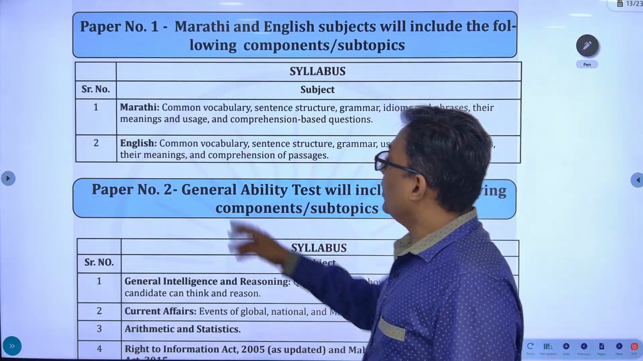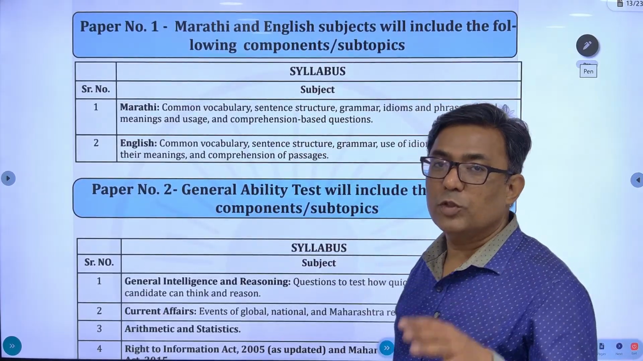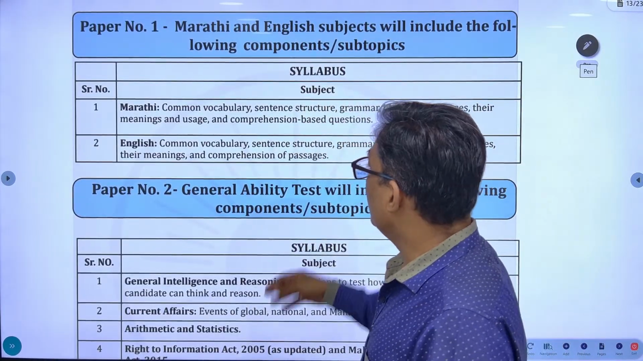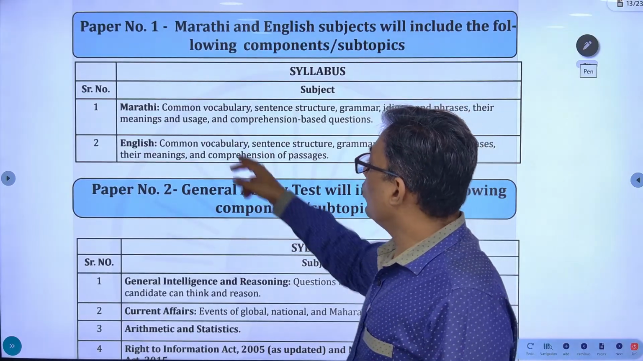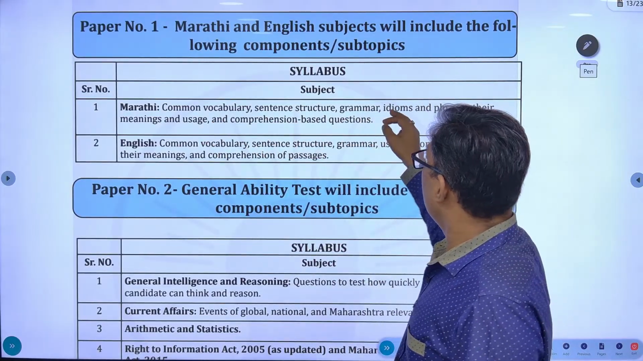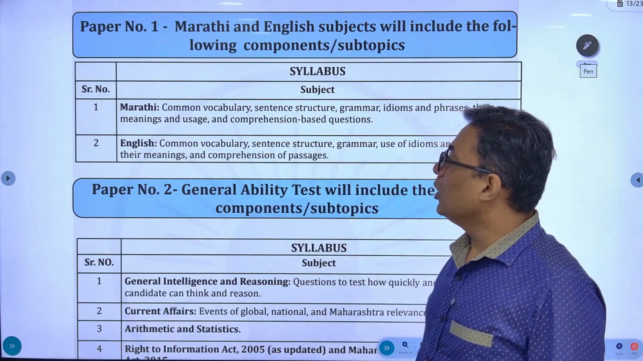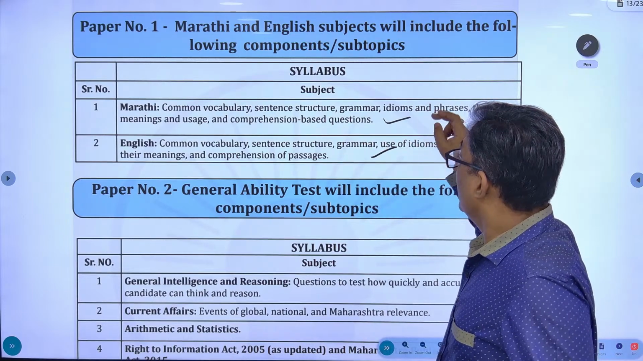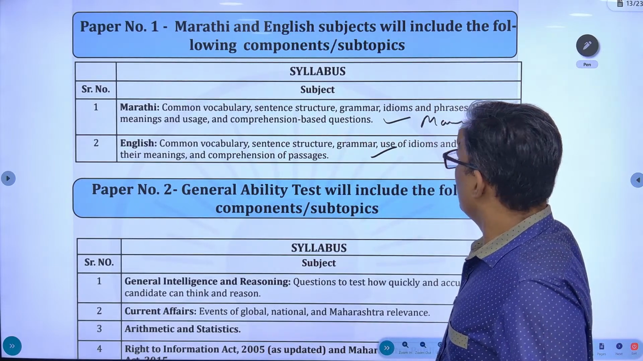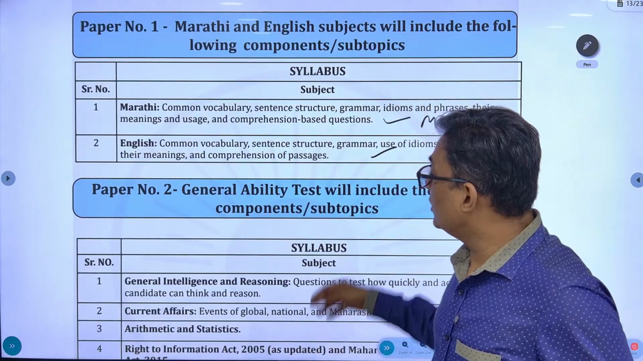Okay, the Marathi part, see the syllabus is in English, but it's just for the English medium students. I have delivered the syllabus in English, otherwise it would also be in Marathi. Same thing: common vocabulary, sentence structure, grammar, idioms and phrases, their meanings and usage, and comprehension based questions. The syllabus for Marathi and English is the same. Only thing is that Marathi will be hardcore in Marathi. The questions would be in Marathi. English questions would be only in English. This is the syllabus. The syllabus is the same.